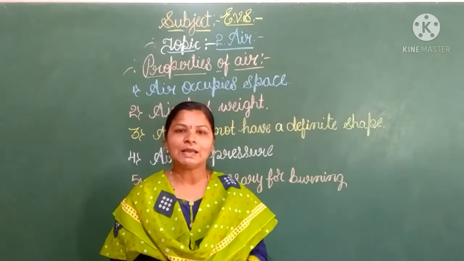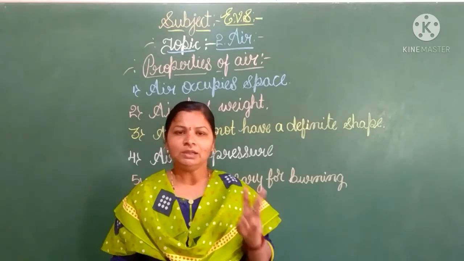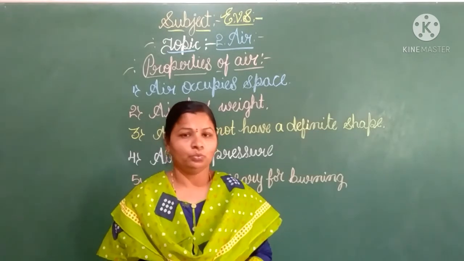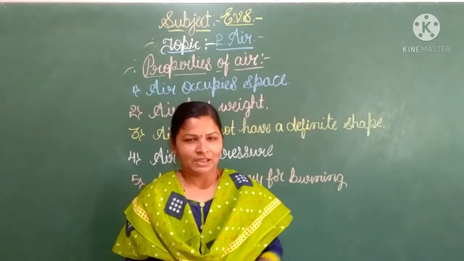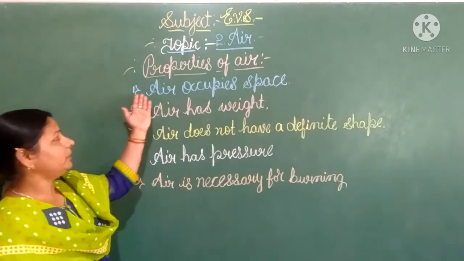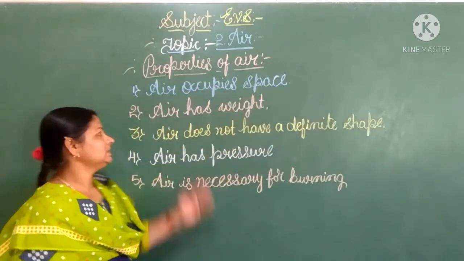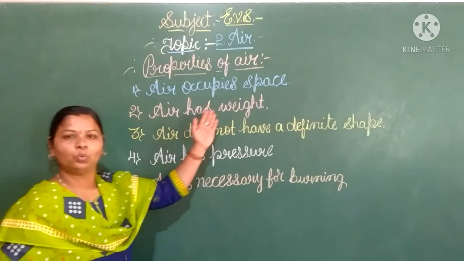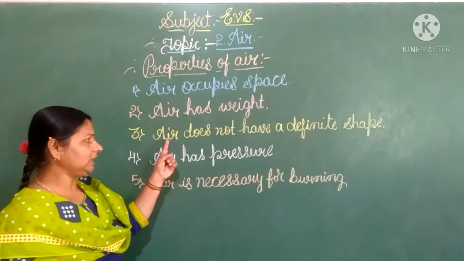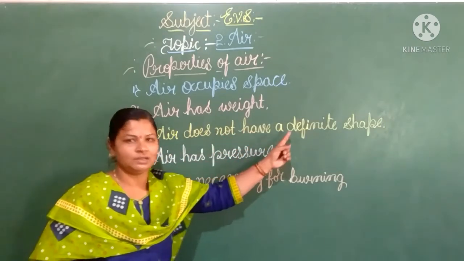In the previous class we discussed three properties of air. Which are those, children? Yes, you are right. The first property is air occupies space. The second one is air has weight. The third one is air does not have a definite shape.